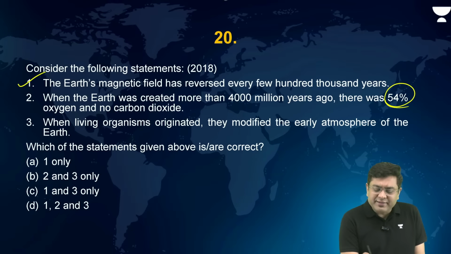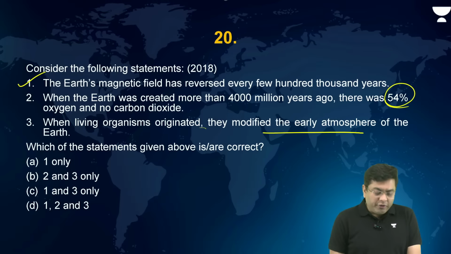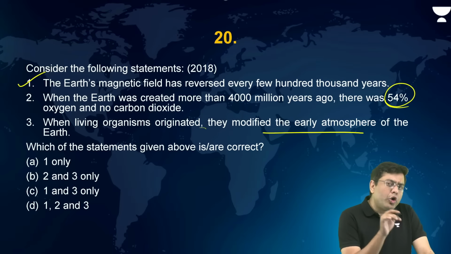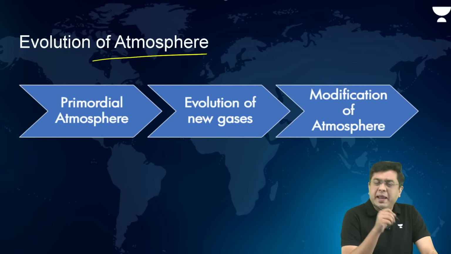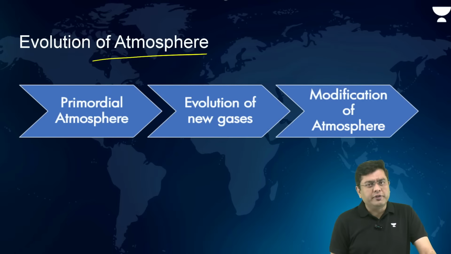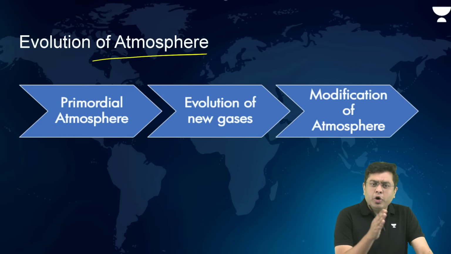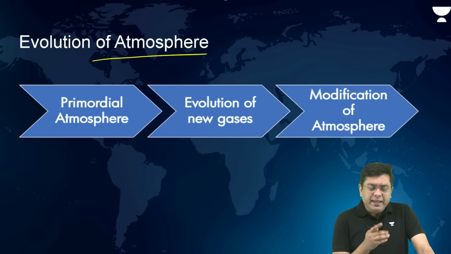When living organisms originated, they modified the early atmosphere of planet Earth. Now here, understand, this talks about the evolutionary cycle of planet Earth. So the evolutionary cycle of planet Earth also involves evolution of the atmosphere. Evolution of atmosphere basically has three different stages.